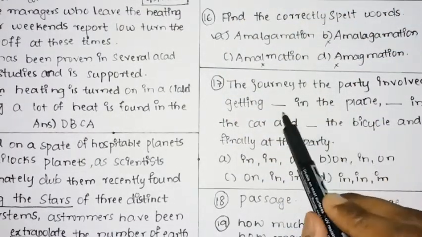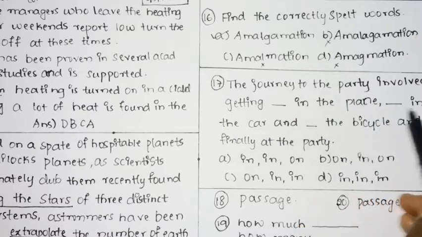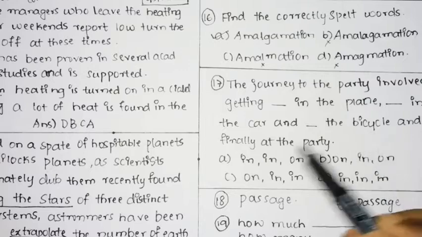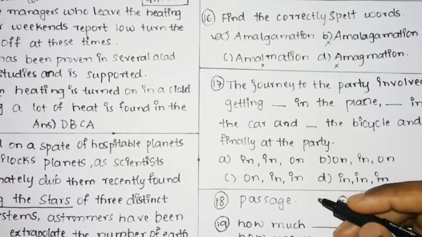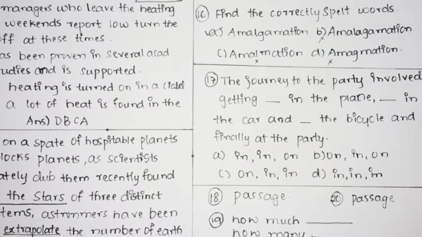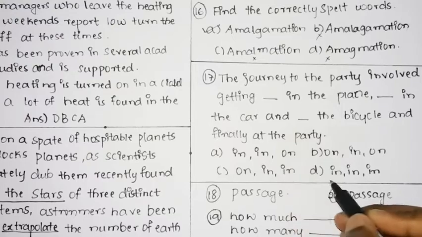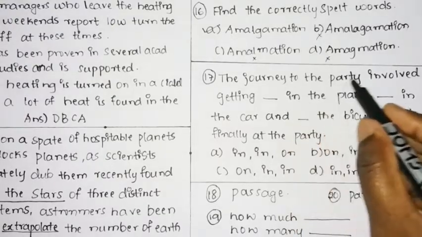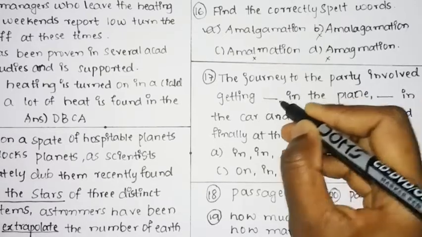The next question is: the journey to the party involved getting dash in the plane, dash in the car and dash the bicycle, and finally at the party. There are 4 options. The first one is in, on, in, on. Then after that, on, in and in. The journey to the party involved getting in the plane.